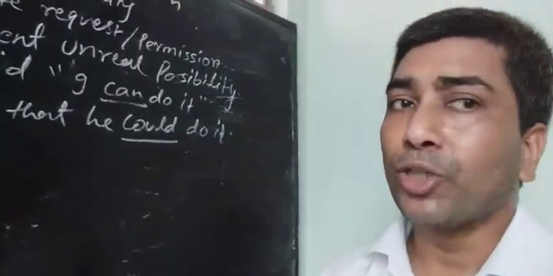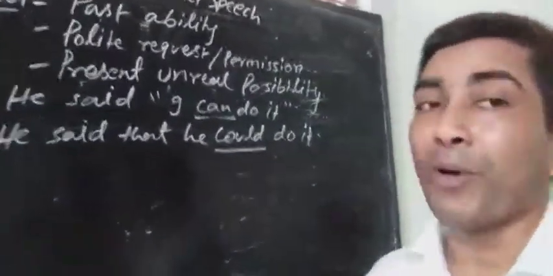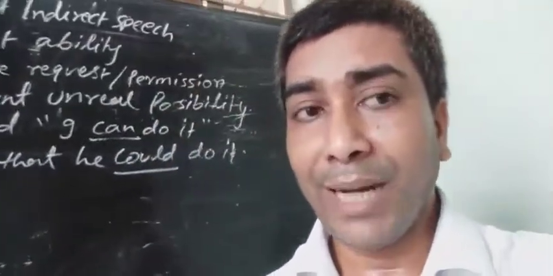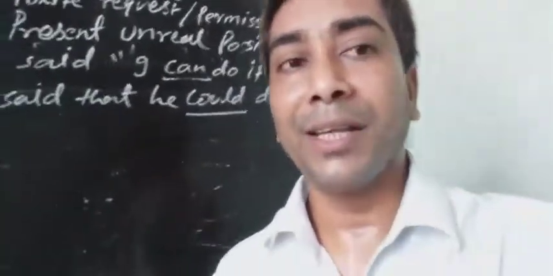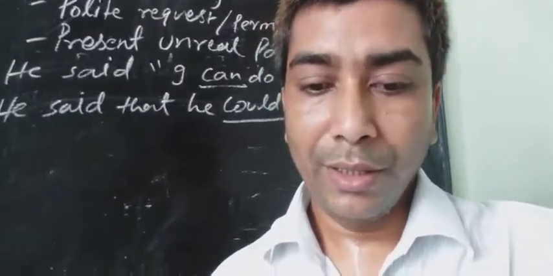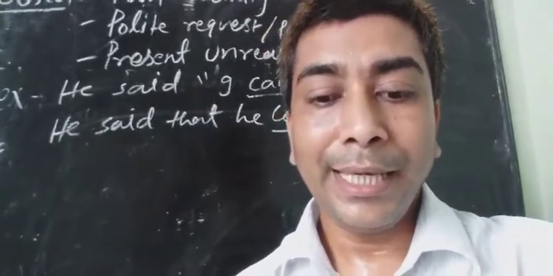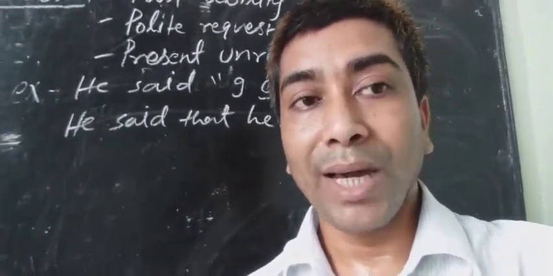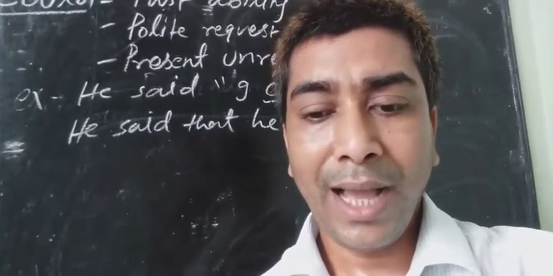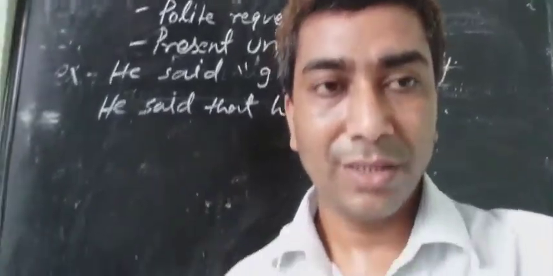And the last use of could is present unreal possibility. Could is used for possibility, but that possibility is unreal, not possible. Example, if I had more money, I could buy a car.